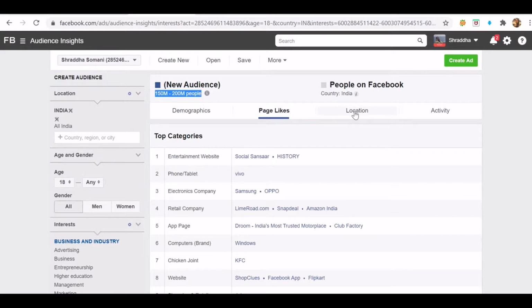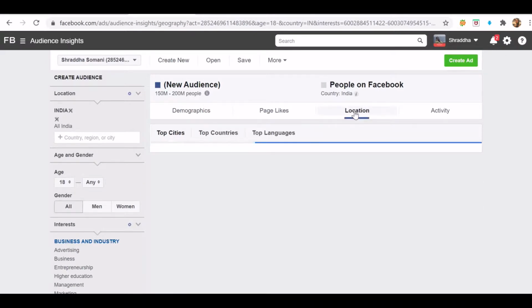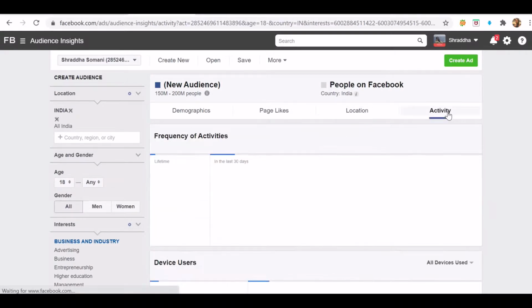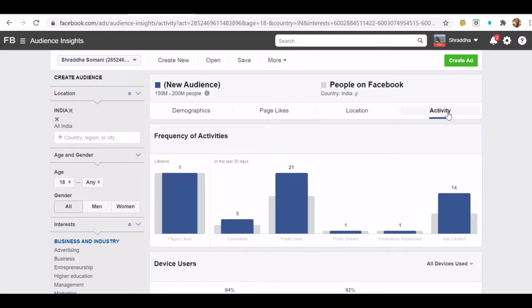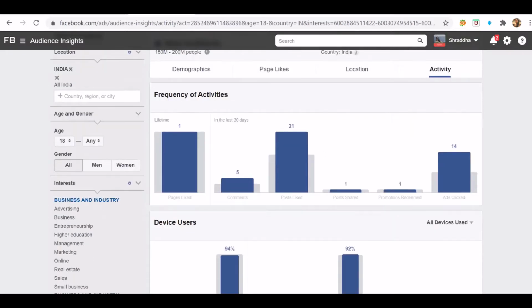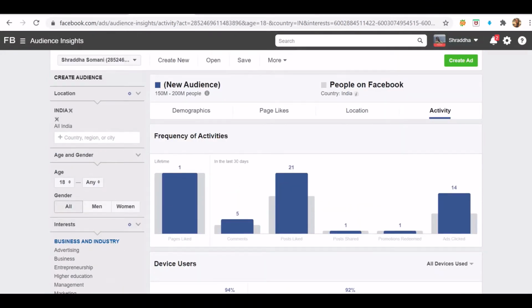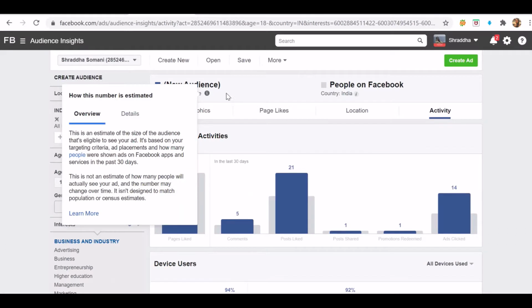All right. So we have location. I can see the location of my audiences. I can see the activities of my audiences. Activities is nothing but liking the page, commenting. So I can see how active the audience I'm targeting is, and the device which they are using, right? So I can have device targeting also. All these options I can have. After I'm well versed, as I discussed before, and I'm okay with all this targeting and with the number of people I will be targeting,